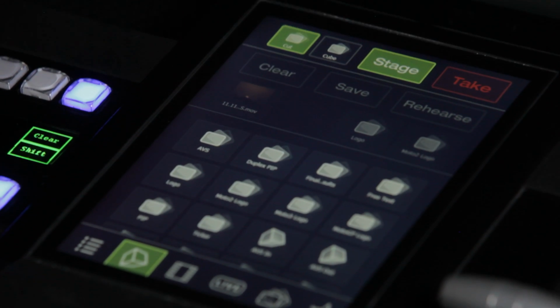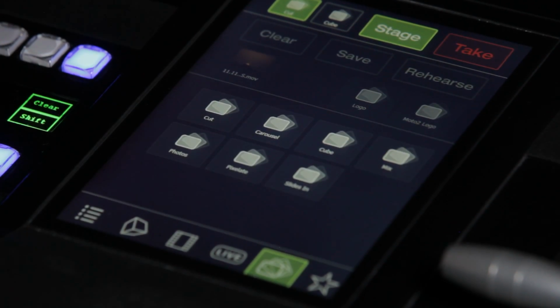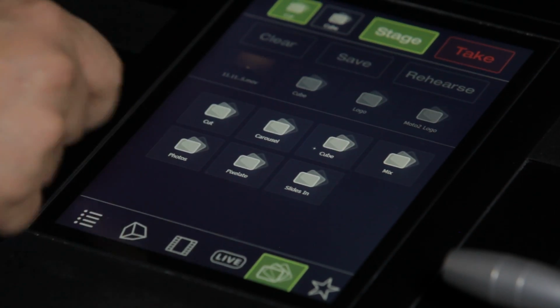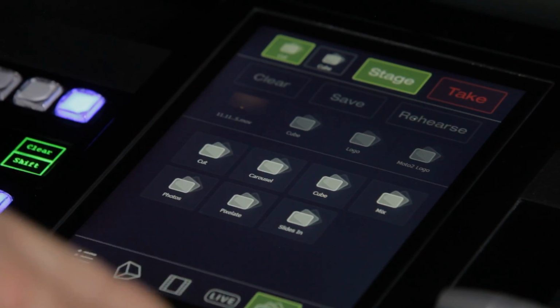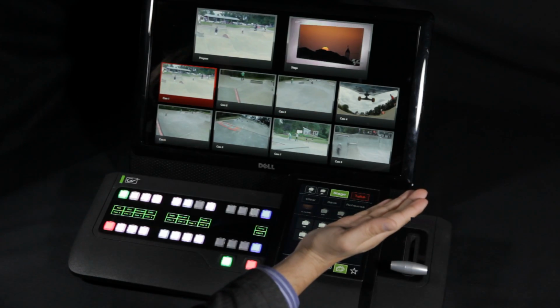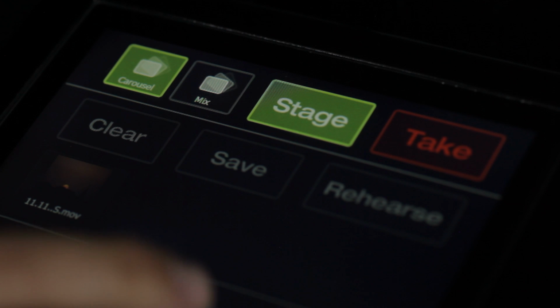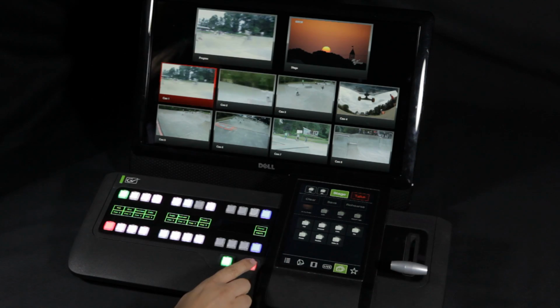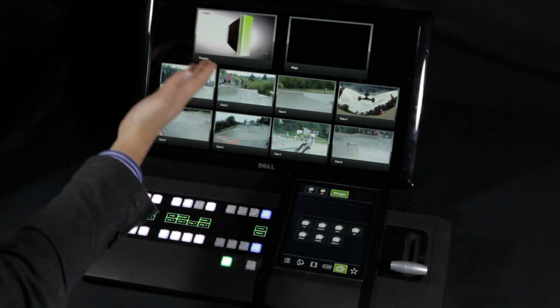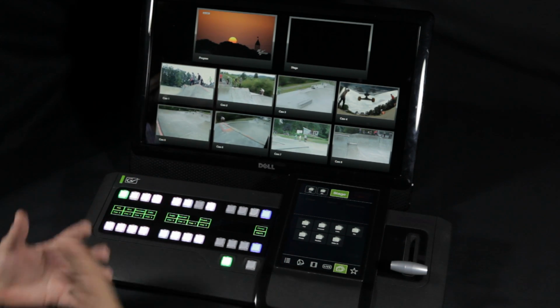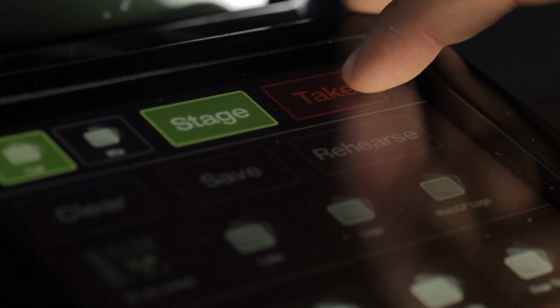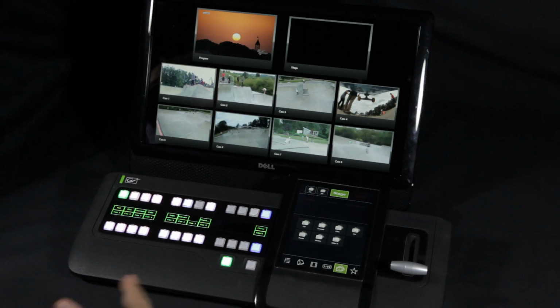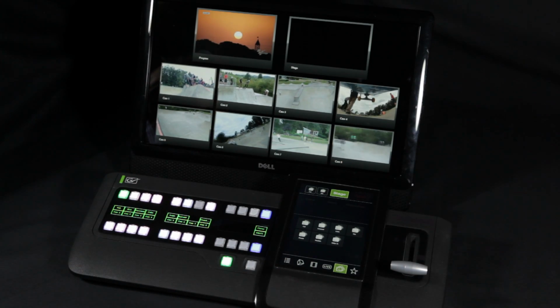But I'm going to navigate to my Transitions tab, and I'm going to select the cube transition, adding it as well to the stage. If I press the rehearse button, I can see exactly how this is going to look. Keep in mind that someone else may have built this staged effect for me. When I'm happy with the way this composited effect looks, I press the take button, and all of those elements are now on air. I've built a complicated effect and brought it to air by simply and intuitively layering production elements.